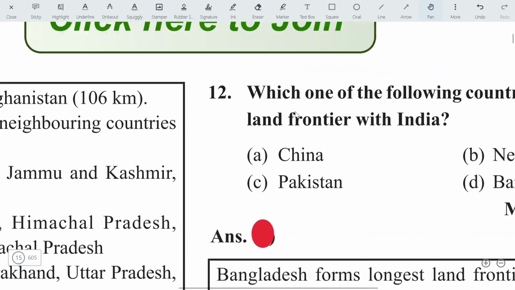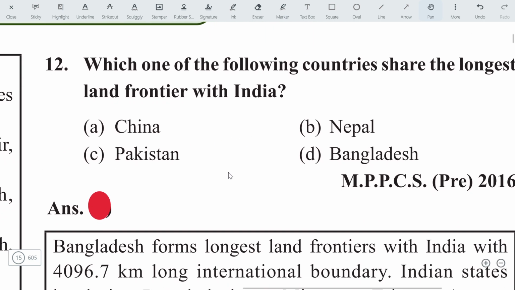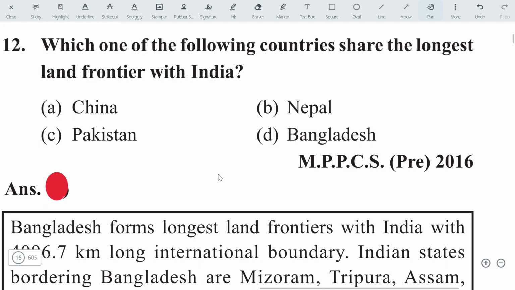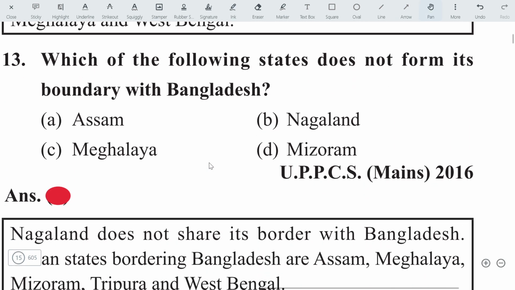Next question is here. Which one of the following countries shares the longest land frontier with India? It is Bangladesh. Bangladesh shares the longest, then China, then Pakistan, and then Nepal. The least boundary India shares is with Afghanistan, right? Next question: which of the following states does not form its boundary with Bangladesh? It is Nagaland actually. Nagaland is eastward and it shares a boundary with Myanmar. So Nagaland doesn't share a boundary with Bangladesh.